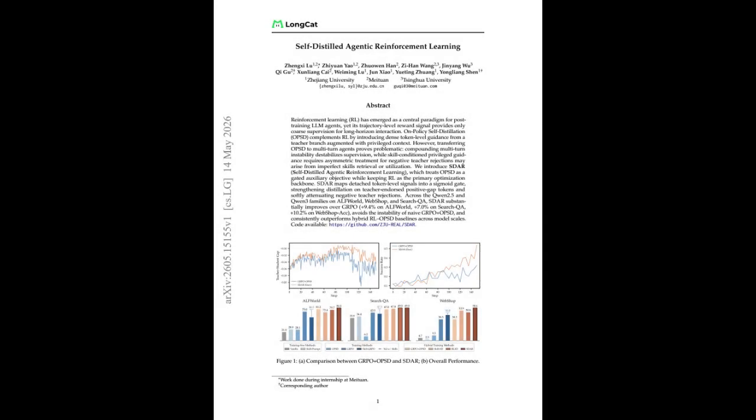Imagine training an AI agent that must think, act, observe, and adapt across many steps, not just answer one question. Now here's the problem. Traditional reinforcement learning only gives feedback at the very end. It's like teaching a student with only a final exam score, but no corrections during the learning process. This paper introduces SDAR, Self-Distilled Agentic Reinforcement Learning, a new method that teaches AI agents more intelligently during training itself.